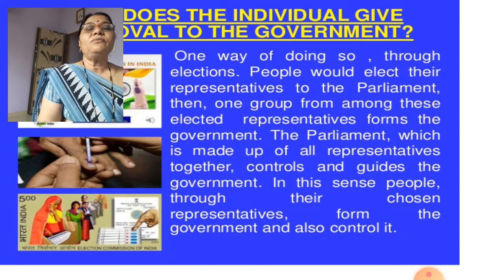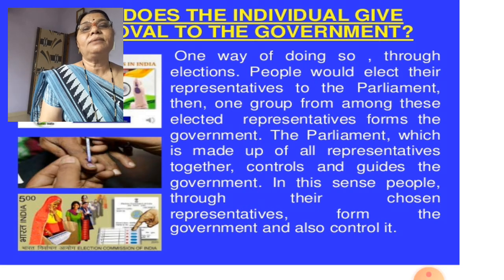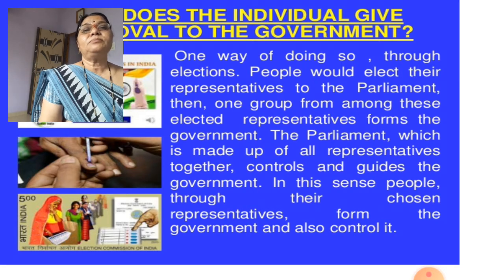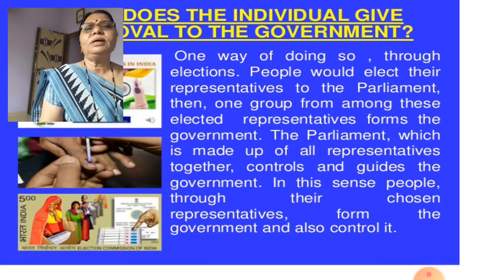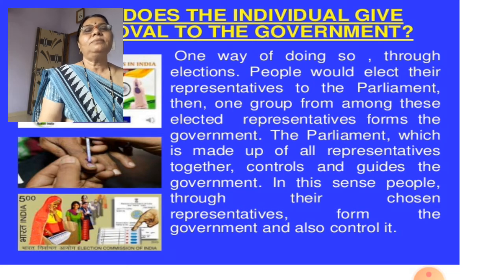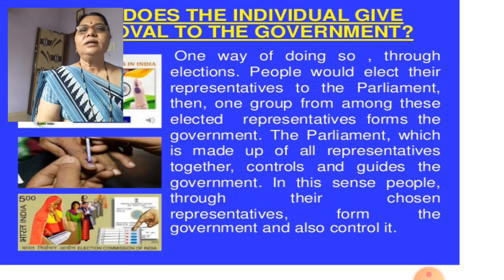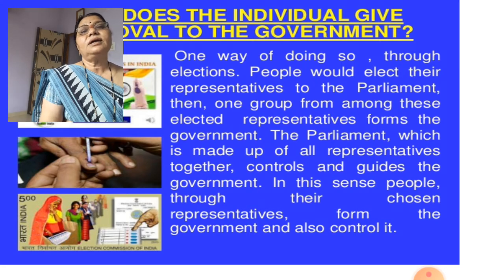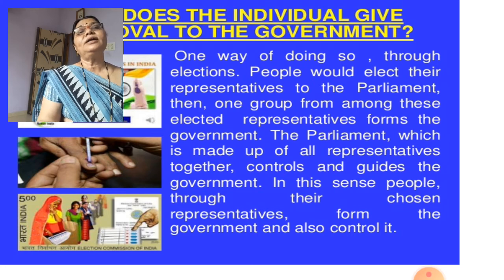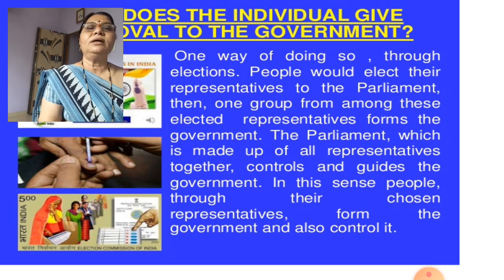Understood? Just a simple example I am going to give. Suppose it is the Bharatiya Janata Party. Suppose people have given too many votes there, then who will make the government? It is made by the Bharatiya Janata Party. If the Congress got more votes, the Congress can make it. If the Shiv Sena got it, the Shiv Sena can make it. It means that any group that is elected, or that gets more votes, that group can make the government.